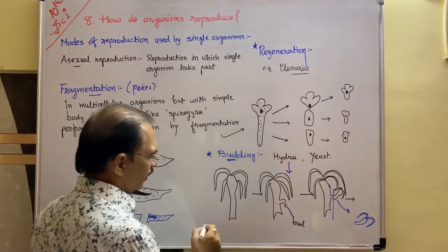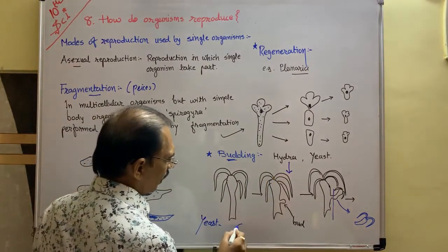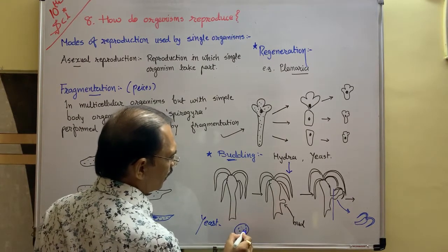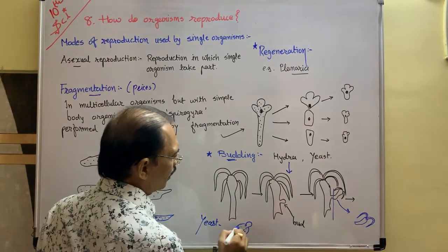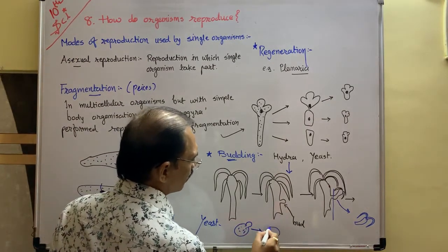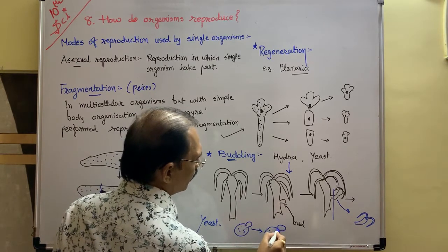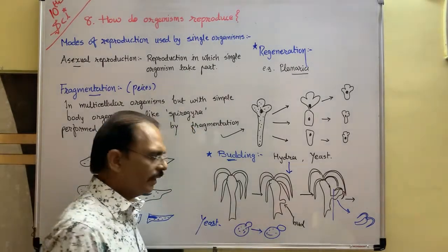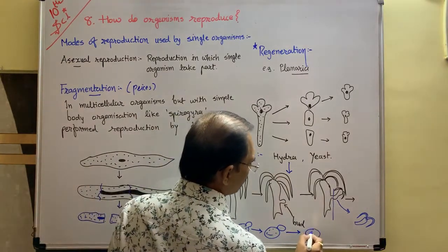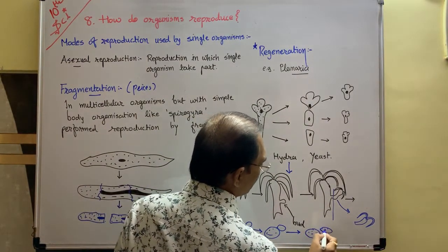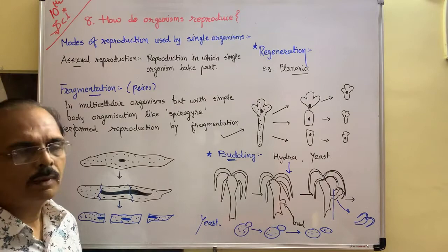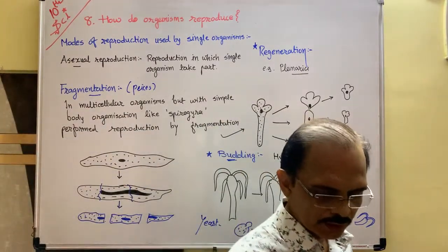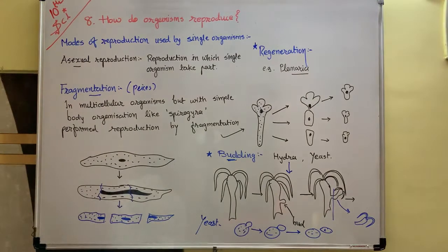This is Hydra. In yeast, a small yeast is there. At the time of reproduction, a small bud comes out, and then it grows by taking nutrition, and after that it detaches from the parental body and lives individually. So in this way, yeast also performs budding in reproduction. Then about plants, that is called vegetative propagation.